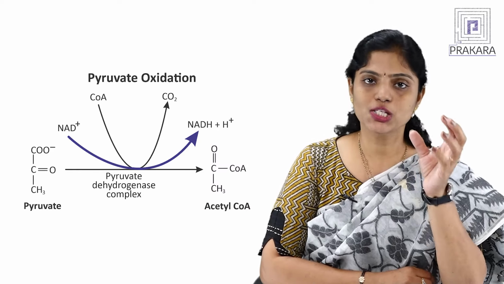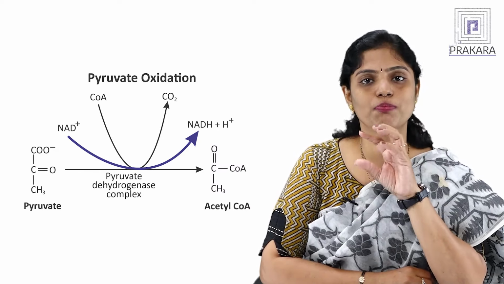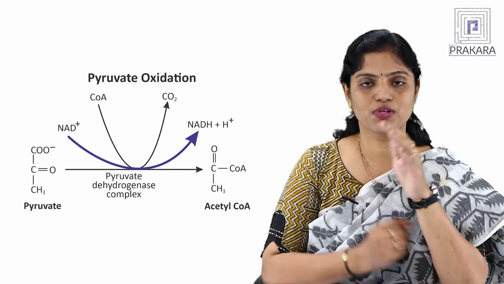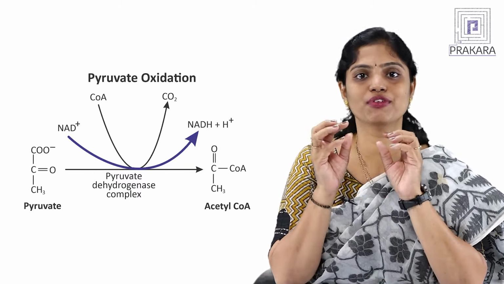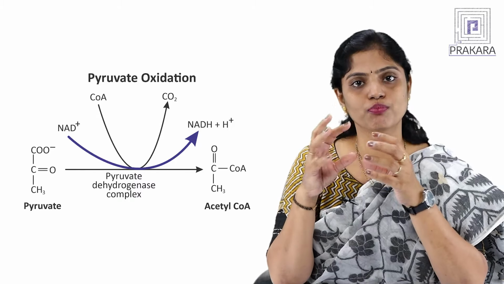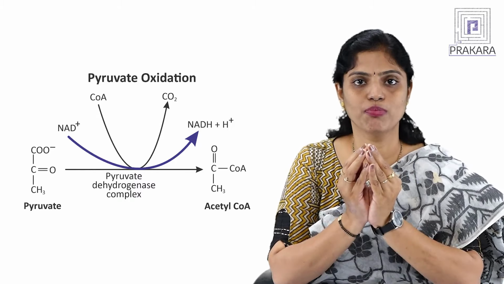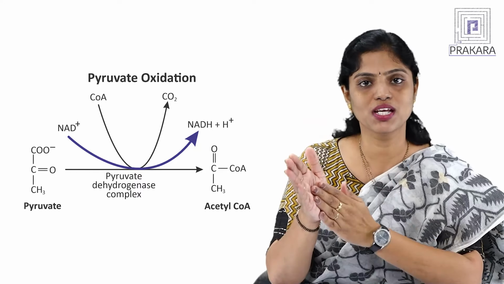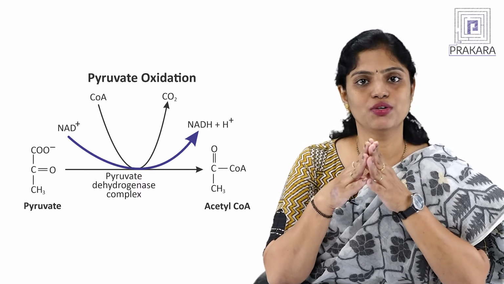As we are talking more about carbohydrate metabolism in this series, in carbohydrate metabolism, the first crucial step is glycolysis. So, all carbohydrates are converted into glucose, and glucose enters into circulation. If we need energy, this glucose enters into glycolysis, and the end product of glycolysis is pyruvate. This pyruvate, with the help of an important enzyme called the pyruvate dehydrogenase complex, a classic example of a multi-enzyme complex where 3 to 4 enzymes together form one complex, is converted into acetyl-coenzyme A.